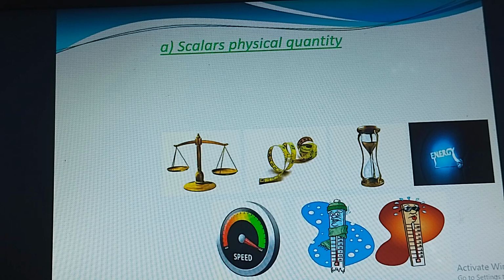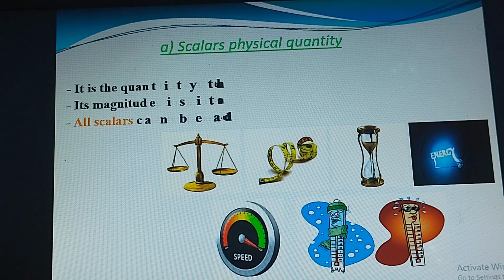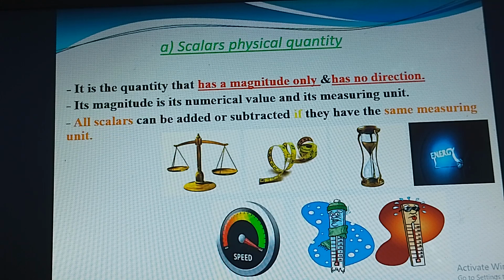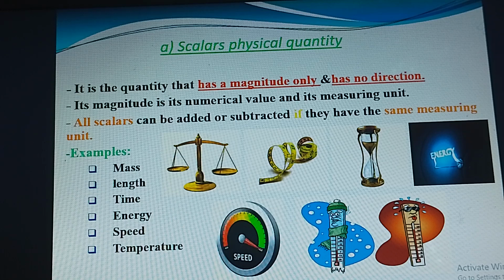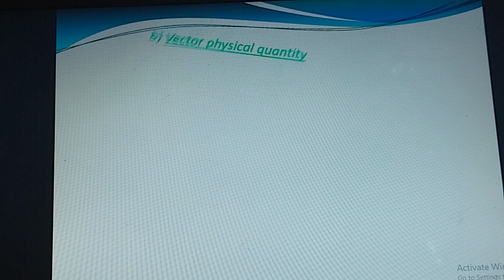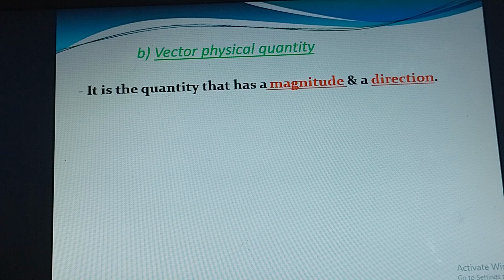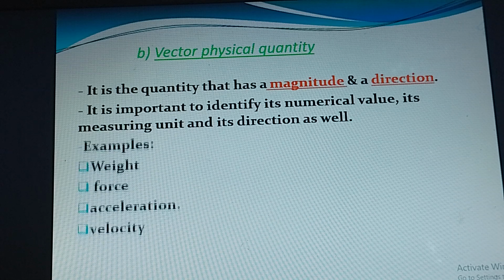Scalar physical quantities: mass, length, time, temperature, speed, distance. Magnitude only; we don't need direction to be determined. We can add or subtract them with the same measuring unit. Examples: mass, length, time, energy, speed, and temperature. Vector needs magnitude and direction. Examples: weight, force, acceleration, velocity.